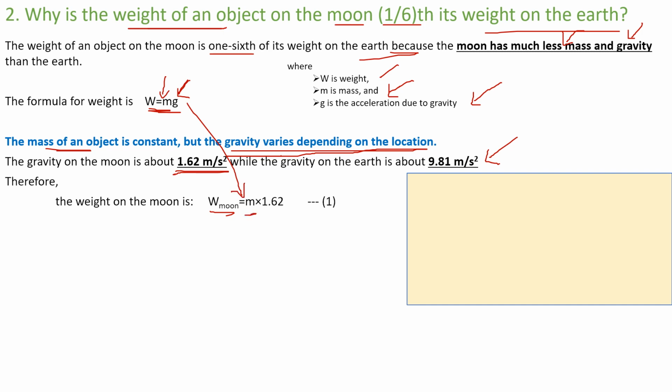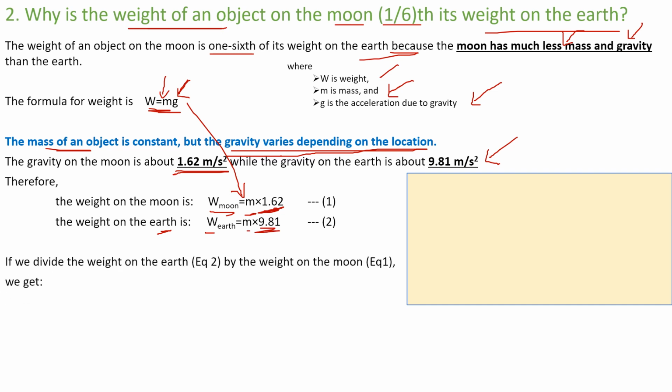Mass remains the same. I'm using it as it is, into g. The gravity on the moon is 1.62 meters per second squared, so weight on the moon is m into 1.62. Similarly, weight on the earth is m into g, m into 9.81. Okay, this one, right? Now you divide them, W1 by W earth, equation 2 by equation 1.